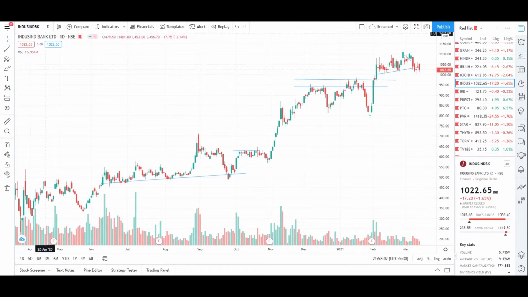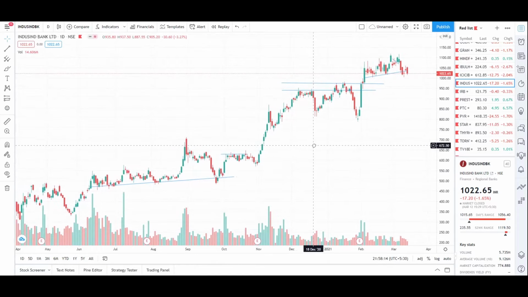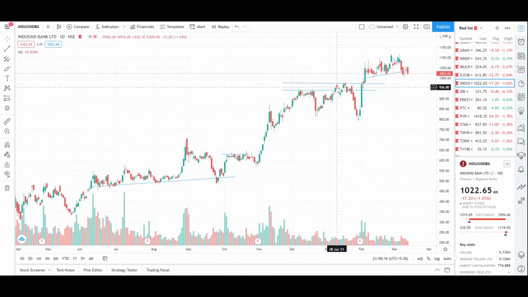So towards the top left corner of the screen, you'll be able to see that the name of the stock is IndusInd Bank. Now, somewhere here, you can see two horizontal lines that I've drawn. This looked like a resistance zone to me, because price had tested it multiple times. It was never able to close above anywhere recently. Then what happened,